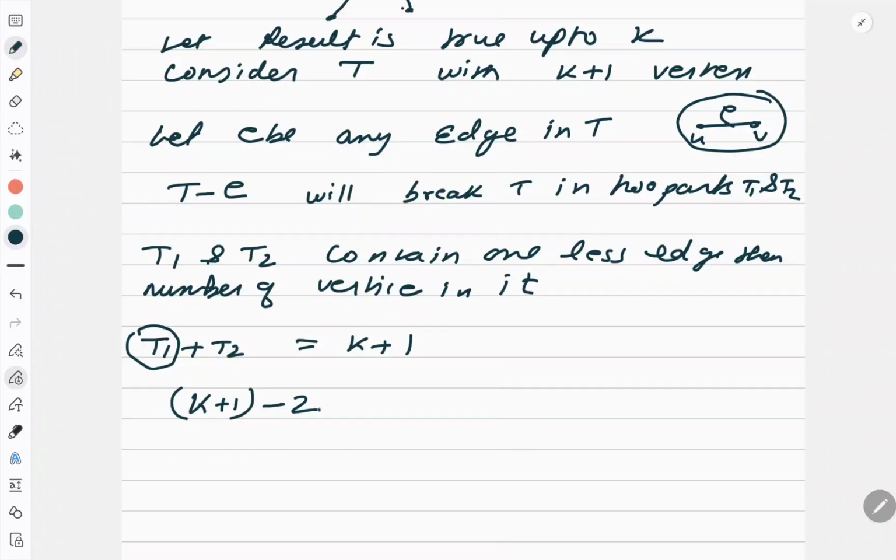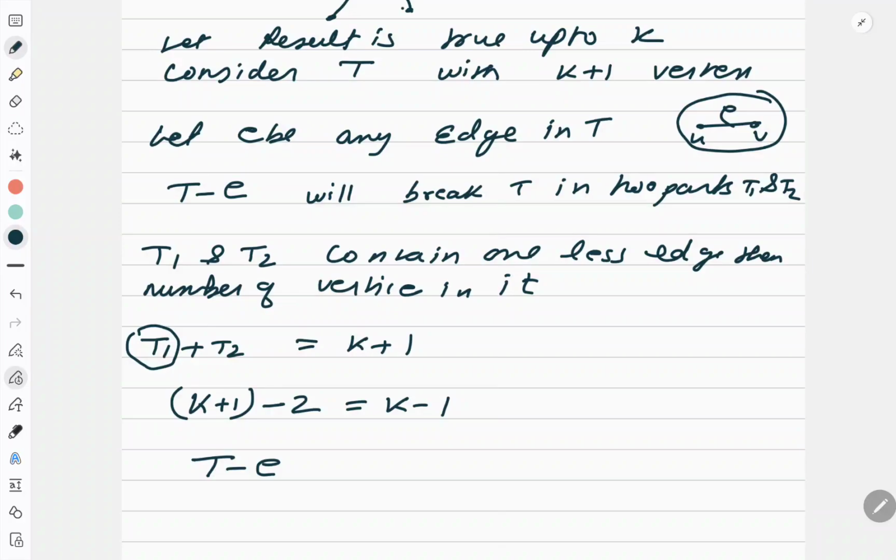Okay, and this is how much? This is k minus 1, correct? But T1 and T2 taken together is T minus E. If I think about T1 and T2 together, what exactly is it? It is formed by T minus E, correct?